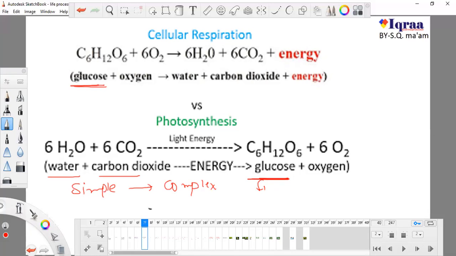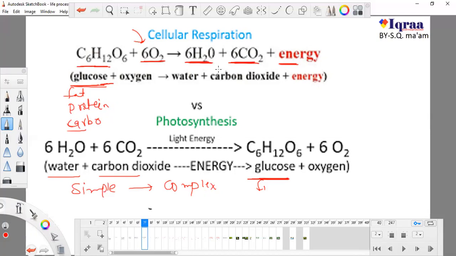Whatever you eat, fat, protein, whatever you eat, and this oxygen is from outside, from our breathing. Okay, and whatever you eat, you can write here fat, and you can write here protein, and you can write here carbohydrate. Okay, because all of them have a similar formula. Fat, protein and carbohydrate do not have the exact formula like C6H12O6. It is not the exact formula, but they have something like C, H and O, and some other elements like nitrogen, phosphorus, sulfur. Okay, so it is breaking down into water and carbon dioxide and energy.